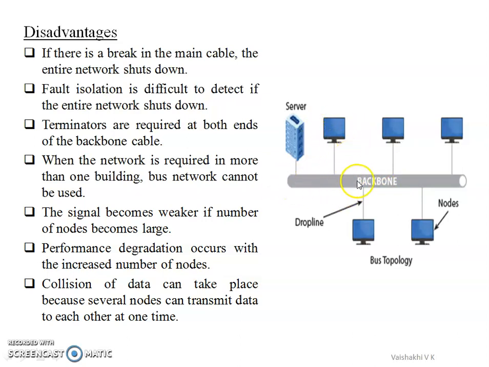And since this single cable carries the data, we need terminators at both the ends of the backbone, to absorb the unwanted radiations. When the signal is transmitted from one point to another, there is a chance of the signals to return back. So to absorb these signals, we need terminators at both the ends.